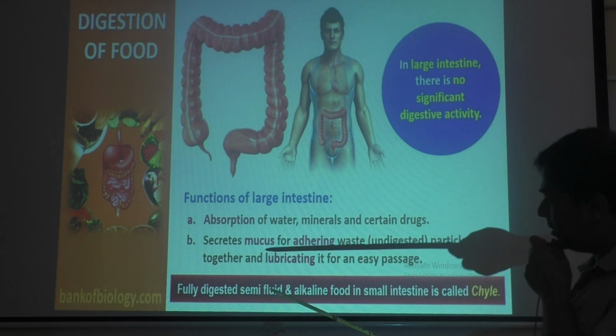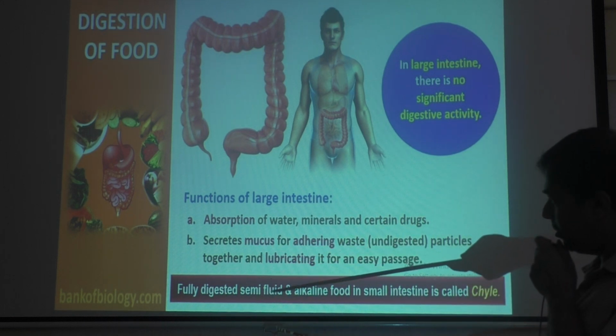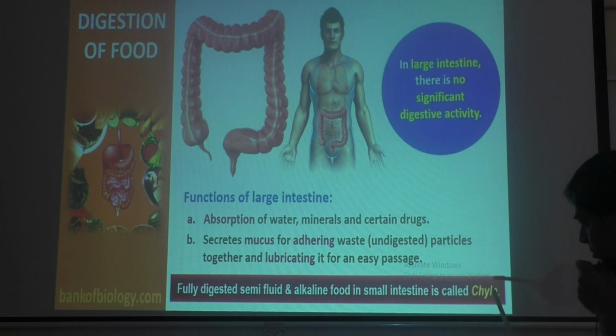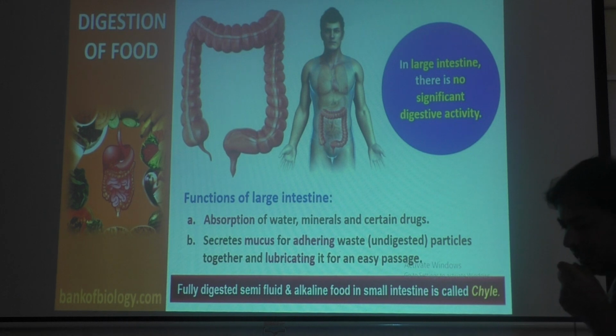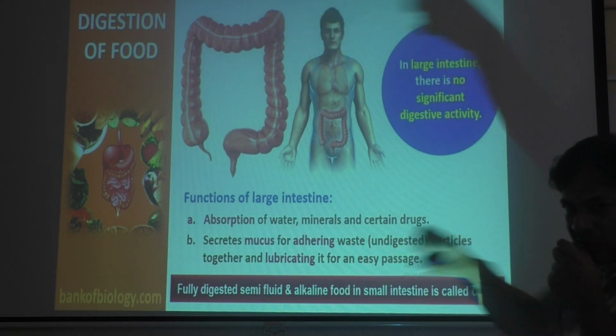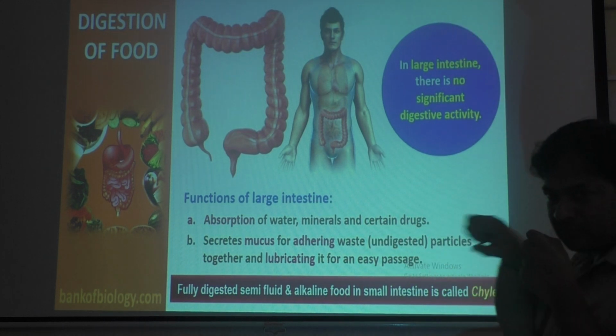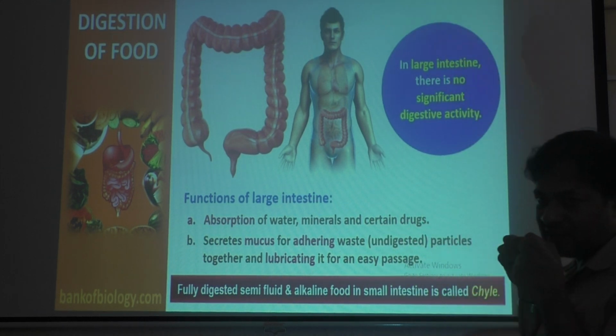The fully digested semi-fluid alkaline basic food in the small intestine is called chyle, and the chyle will be absorbed by the finger-like structures in the inner wall of the small intestine. That is villi, villi absorb.